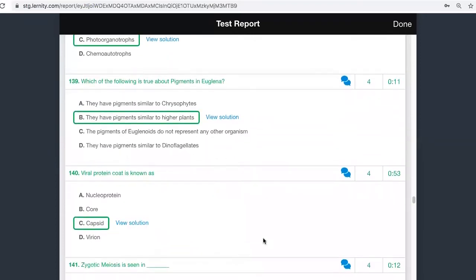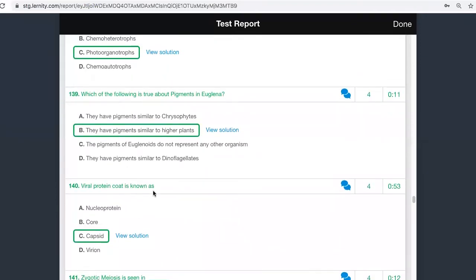Okay. So the viral protein coat is known as what? It is known as capsid. We already know it. This is what we call the viral protein coat: capsid. This we have studied already.